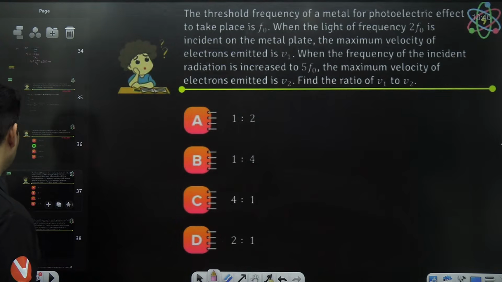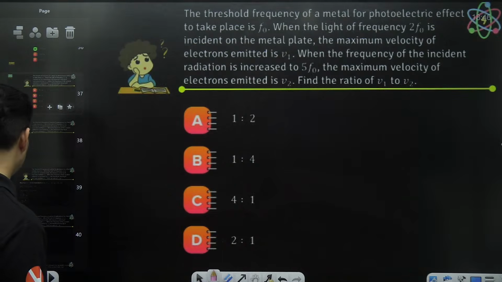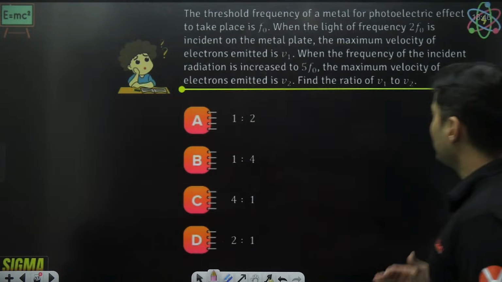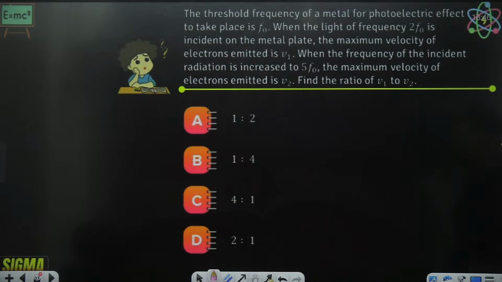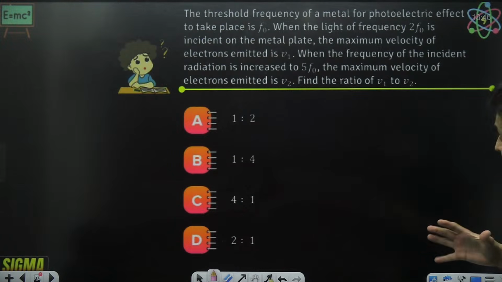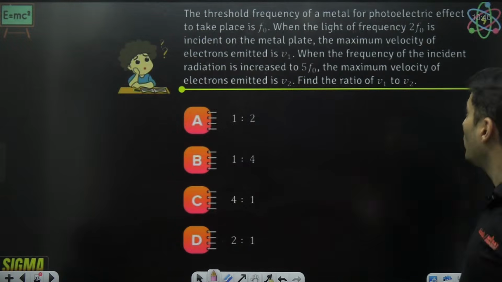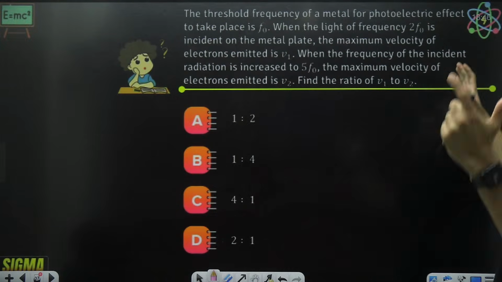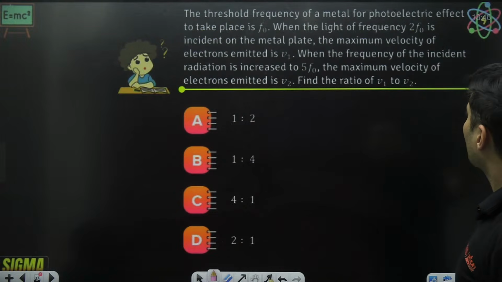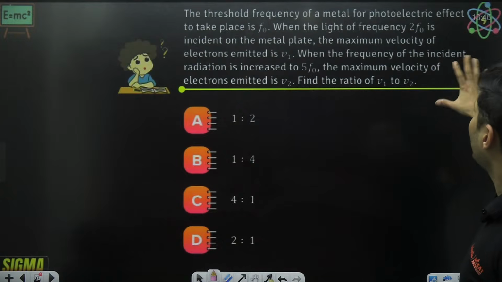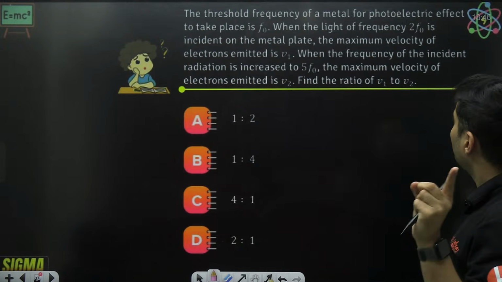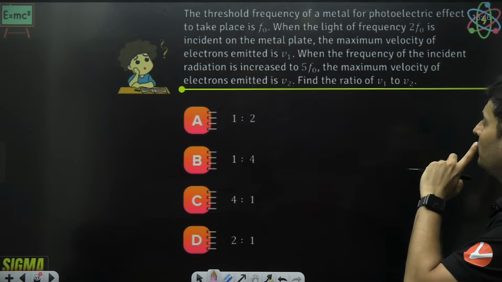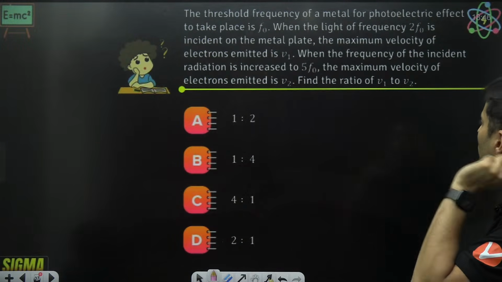Moving on now to the next question on your screen, and here it is. The threshold frequency of a metal for photoelectric effect is f naught. When the light frequency is 2f naught, the maximum speed is v1. When the frequency of the light is 5f naught, the maximum speed is given to be v2. Find the ratio of v1 by v2.